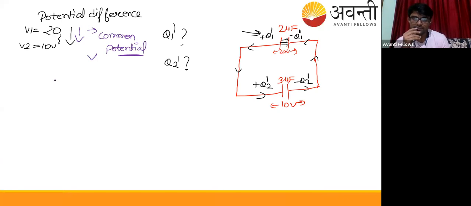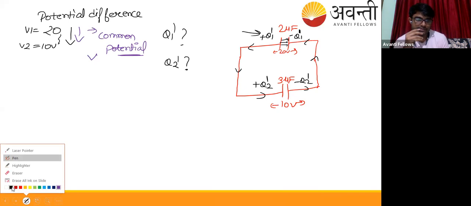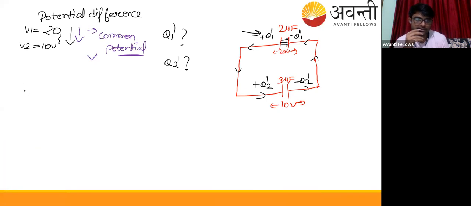What was the formula for V? Can anybody text me the formula for the common potential? Side by side I'm writing, you can text and I will match it. I will appreciate the student who answers. The common potential formula was V = (Q1 + Q2) upon (C1 + C2).